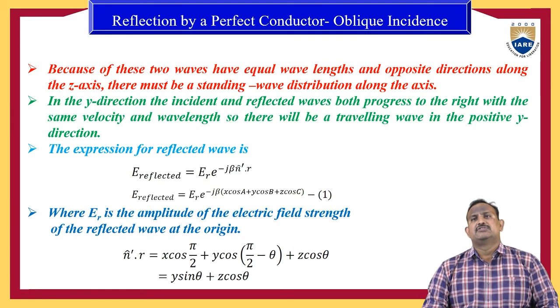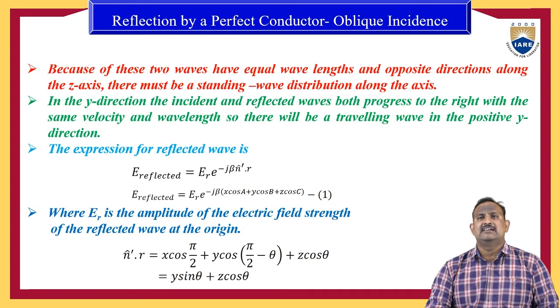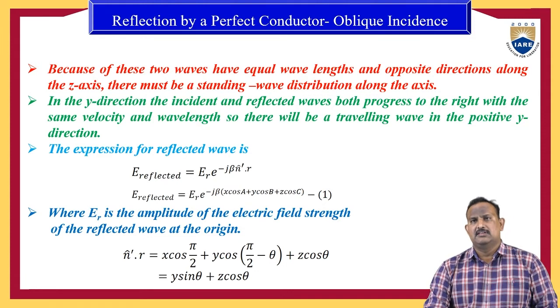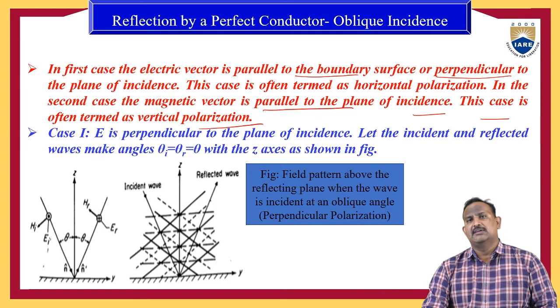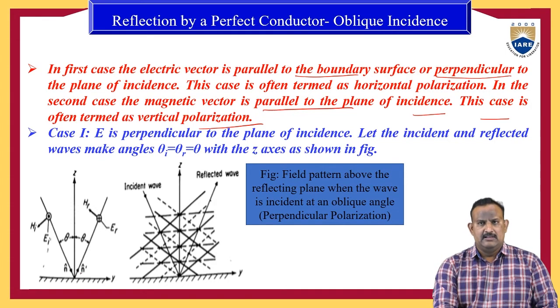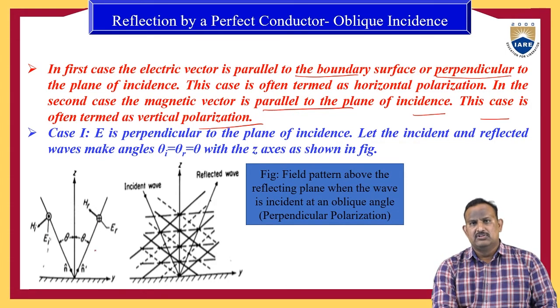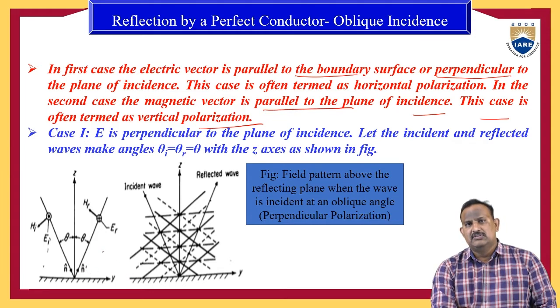Because these two waves have equal wavelengths and opposite directions along the z-axis, there must be a standing wave distribution along the z-axis. From the figure, the incident wave and reflected wave combine and form a standing wave along the z-axis and a traveling wave along the y-axis.